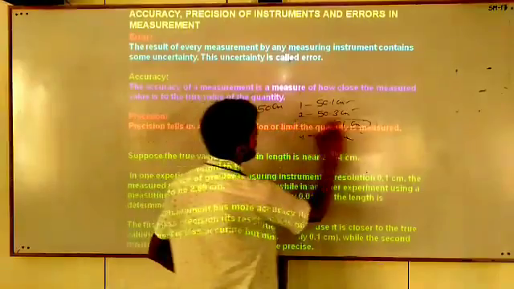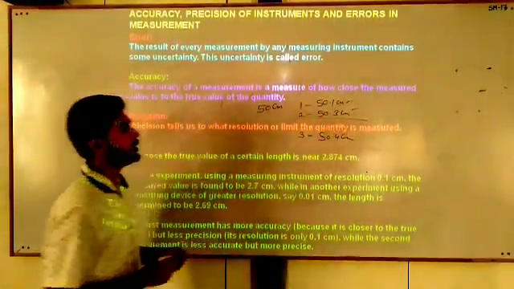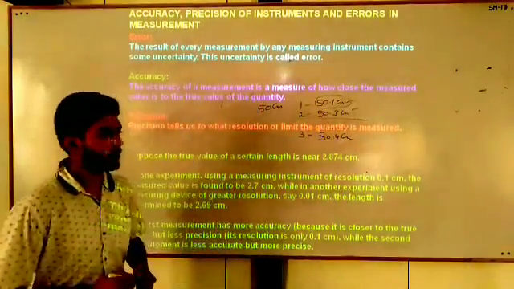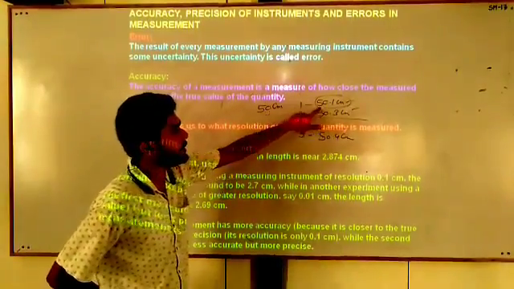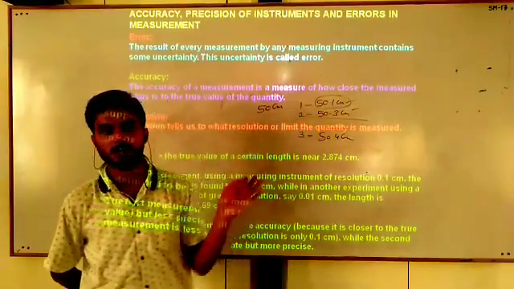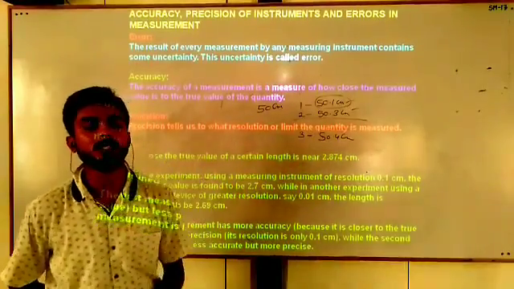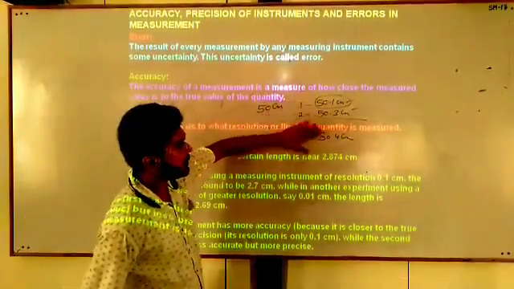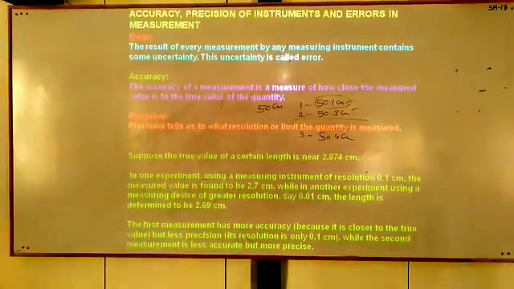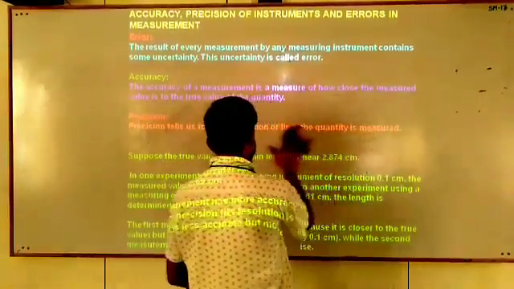Or suppose we have only these three observations, 50.1, 50.3 and 50.4, then you will say that 50.1 is the most accurate because the difference between 50 and 50.1 is very small as compared to the other observations. Then accuracy means closeness of the observed value to the true value. This is called accuracy.